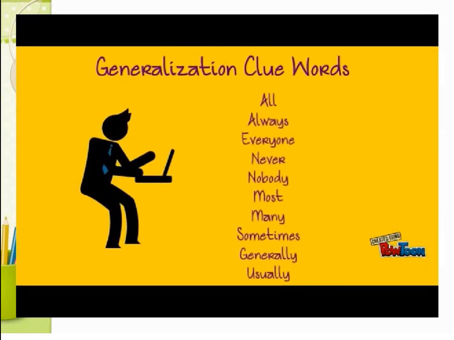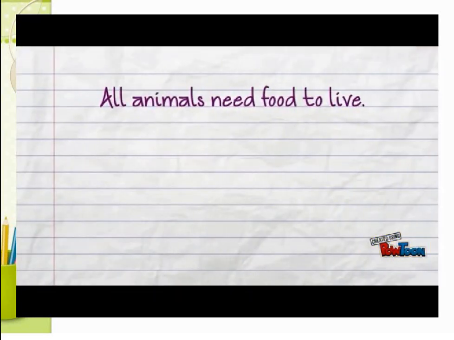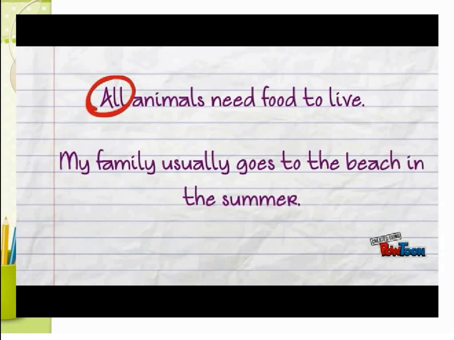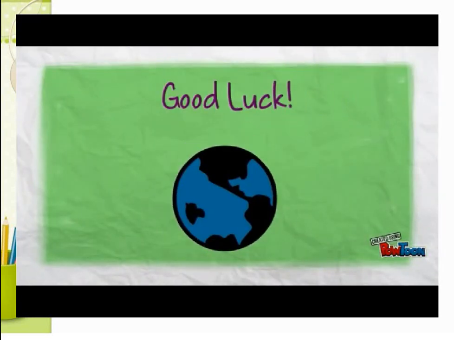Some generalization clue words are all, always, everyone, never, nobody, most, many, sometimes, generally, and usually. These aren't all the clue words, but they're a really good start. Let's look at the example, all animals need food to live. What's the clue word that this is a generalization? Yes, that word all is the clue word. What about my family usually goes to the beach in the summer? The clue word there is usually. All right, now you're ready. Good luck going and making generalizations about the world around you.